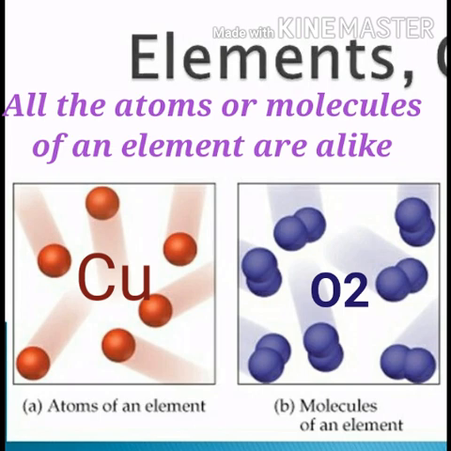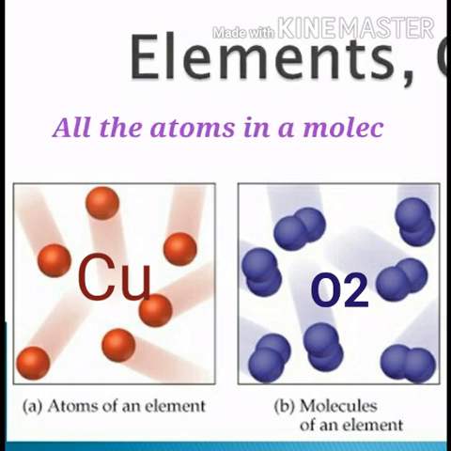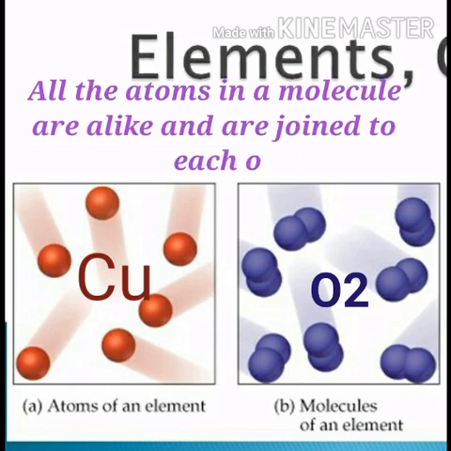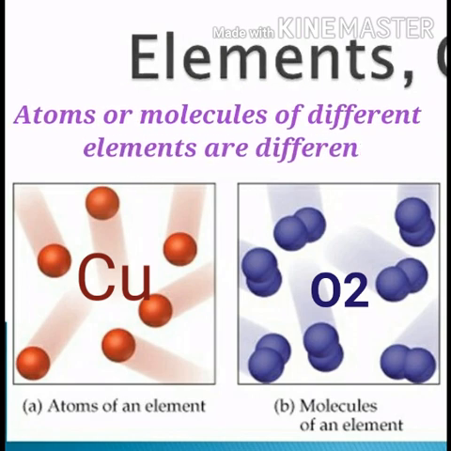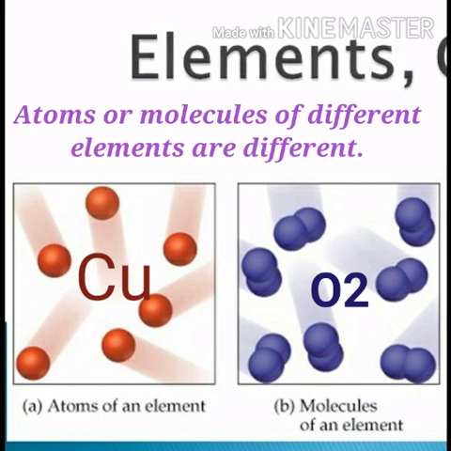For example, in the element copper, all the atoms of copper are alike, meaning they are the same in size, shape and color, and all the molecules of oxygen are the same in size, shape and color. All the atoms in a molecule of an element are alike and are joined to each other by chemical bonds. So here, atoms in a molecule of oxygen are alike and are joined to each other by a chemical bond. Atoms or molecules of different elements are different. So here, atoms of copper have a different structure than the molecule of oxygen.